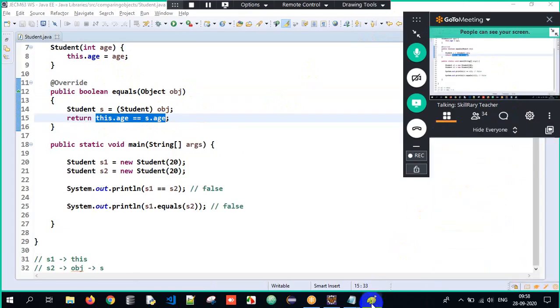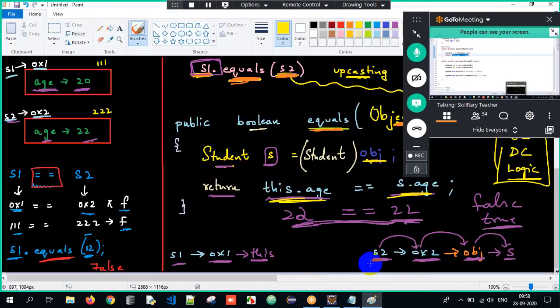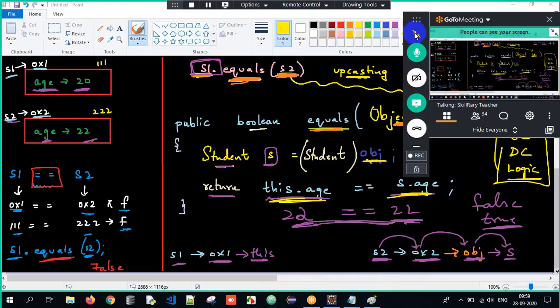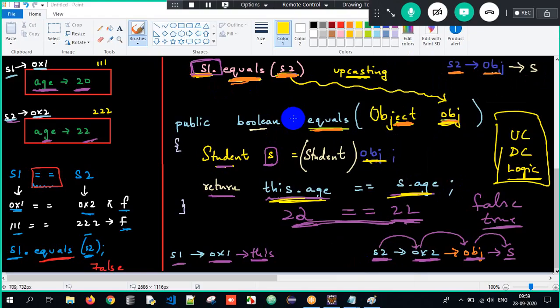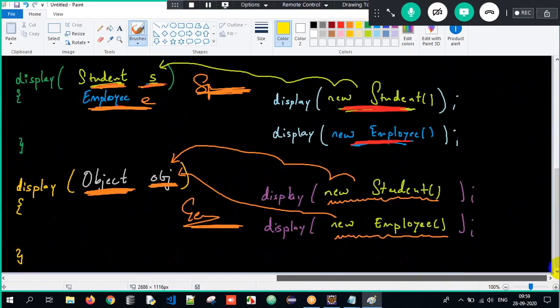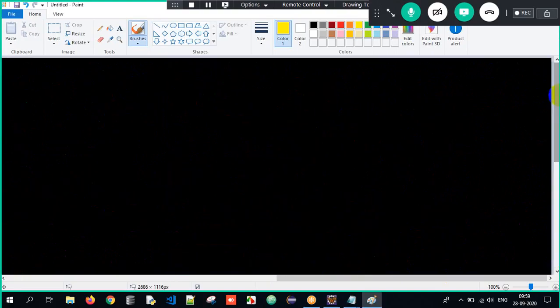Got it? First step, upcasting. Second step, downcasting. And then compare the content here. Got it? See, this is all about the entire process here. It's just about how well we initialize it and understand the process. Clear? It's a very, very simple topic, guys. You just need to understand upcasting.